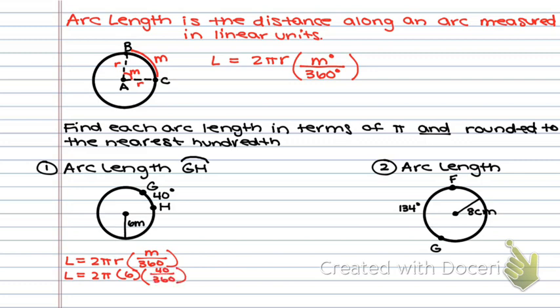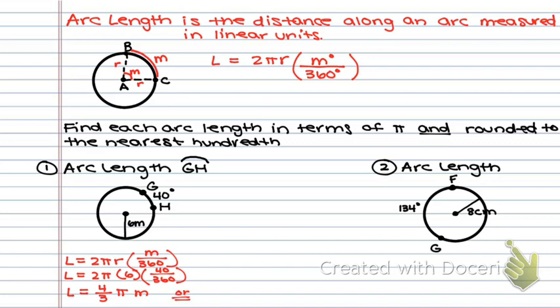So again, we're going to give two answers. One of them is going to be in terms of pi. One of them is going to be the rounded answer. So I'm going to multiply all of the numerical values that are not pi together. And that ends up giving me 4/3. Bring down my pi, meters. That's it.